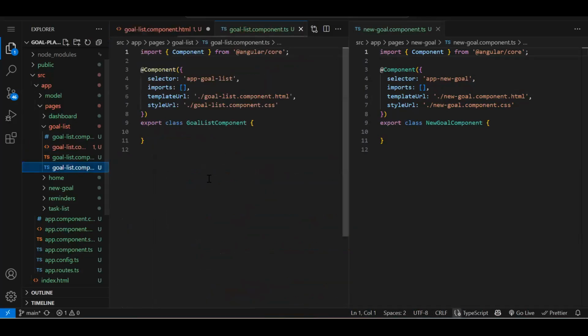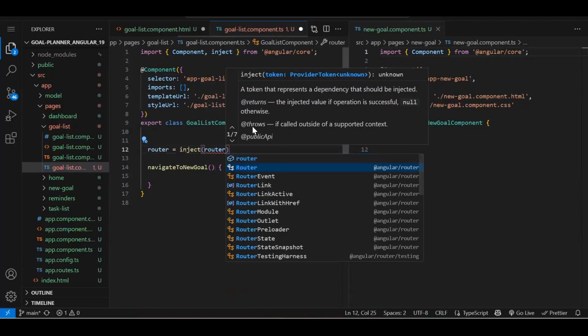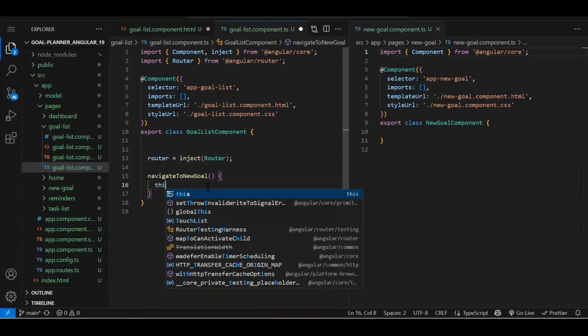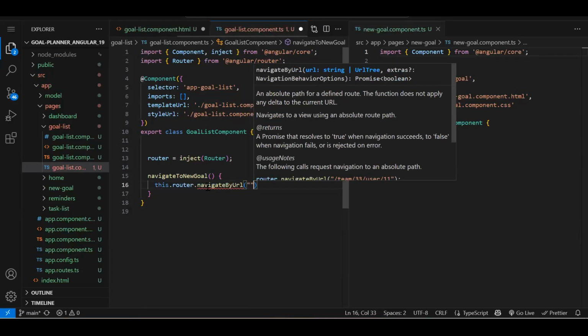Now from this function, we are going to navigate. So from .ts, we have to navigate. Whenever we have to navigate from .ts, first we have to inject our router service. So let's inject that. Router is equal to inject router. Fine. Now inside this function, we have to navigate. So this.router.navigateByUrl. This is the method we use, and here we have to pass the route name.